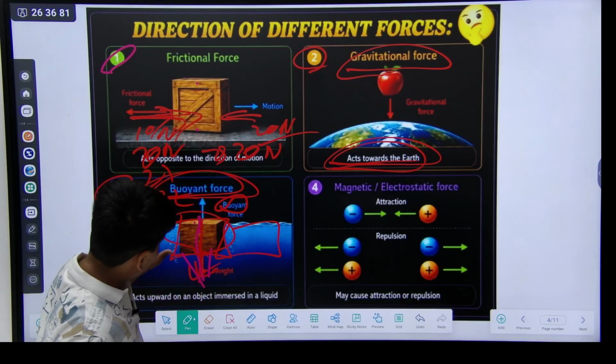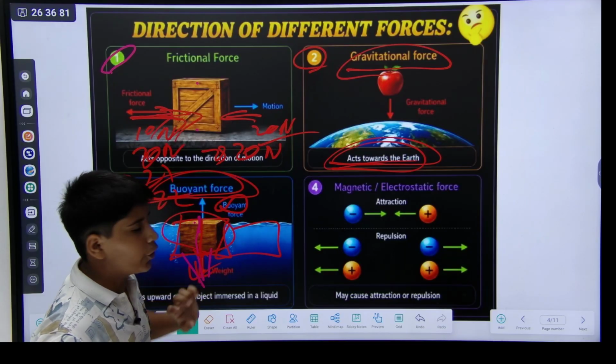But when the buoyant force is more, it floats on the water.